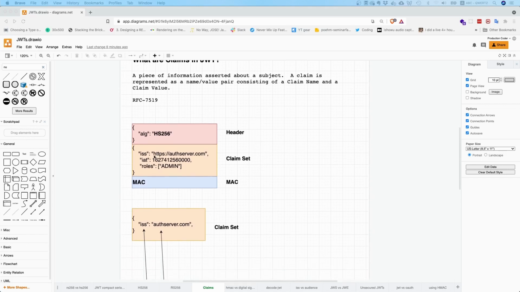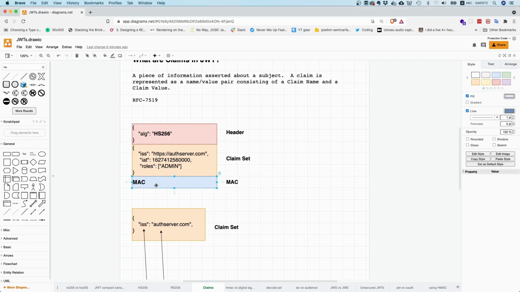The key-value pairs you have in here are different because they are part of a security token. These values are actually taken into account in the message authentication code or the digital signature.